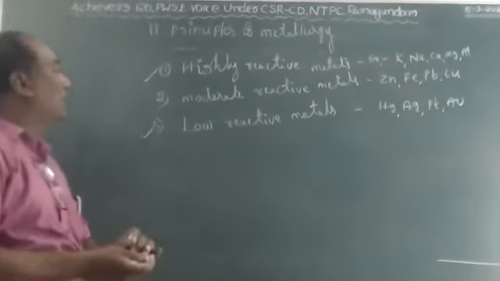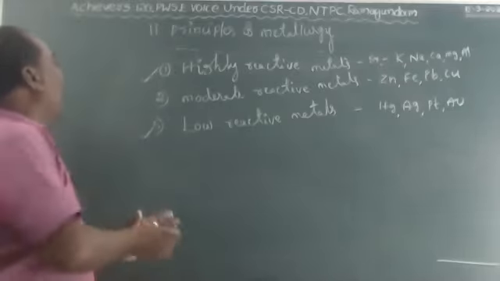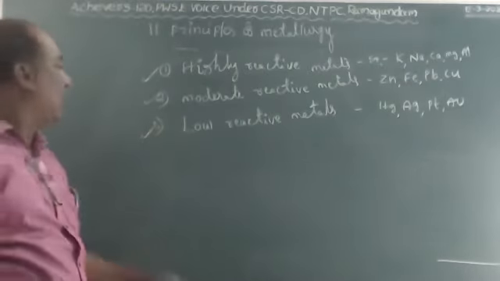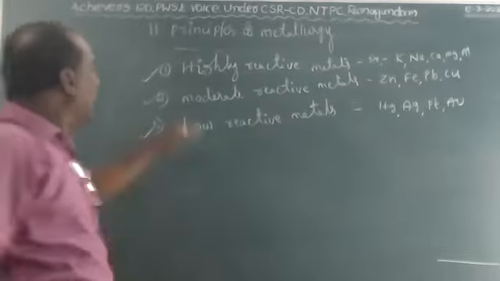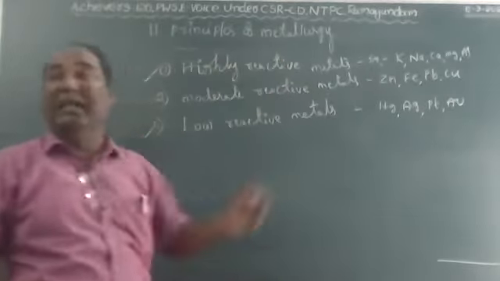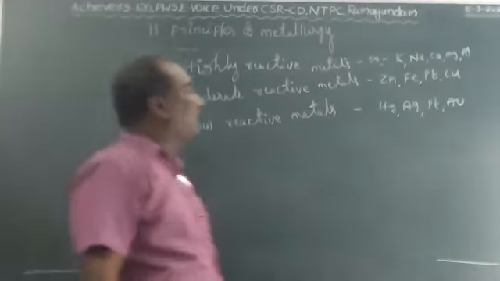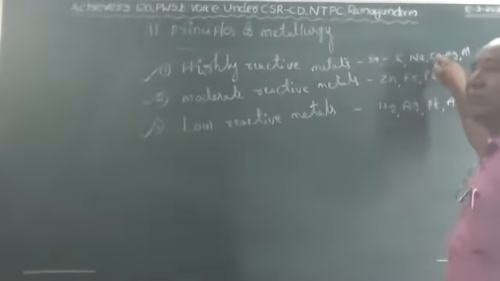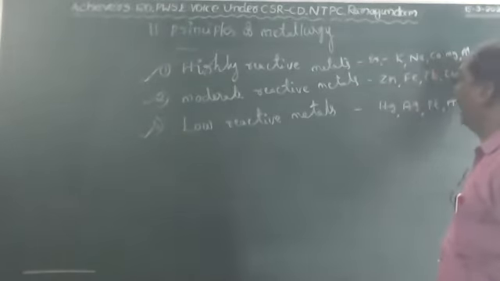According to the reactivity, metals are classified into three types: highly reactive metals, moderate reactive metals, and low reactive metals. Highly reactive metals react within seconds; examples are potassium, sodium, calcium, magnesium, and aluminum.